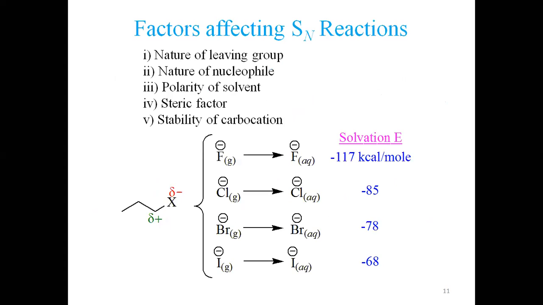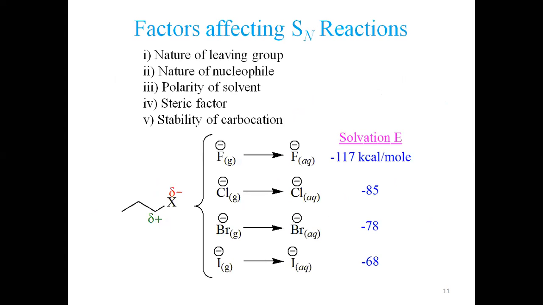Now, I am interested in discussing factors affecting SN reactions. Keeping this in mind, we shall switch over to SN1 prime, SN2 prime, SNi prime, SN1CA, SN2CA, the tetrahedral mechanism, and similarly we shall also come to neighboring group participation. But before that, it is very important to understand the factors which affect these.